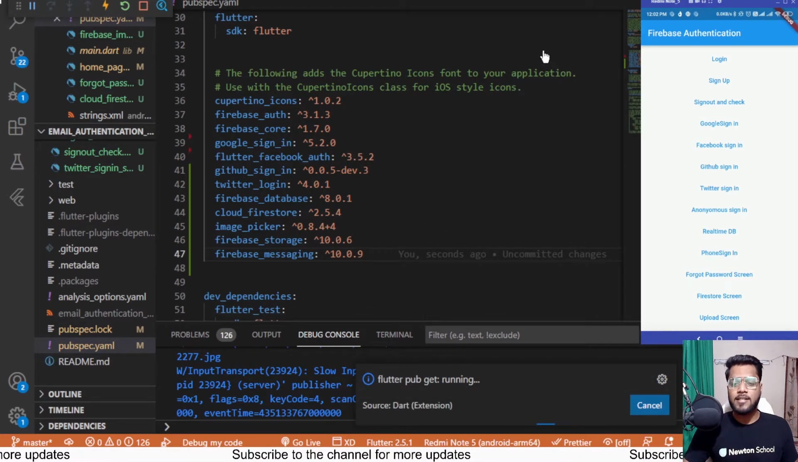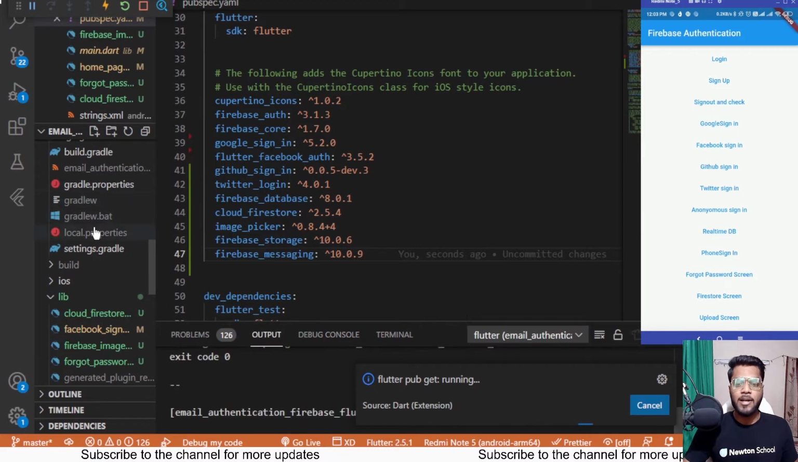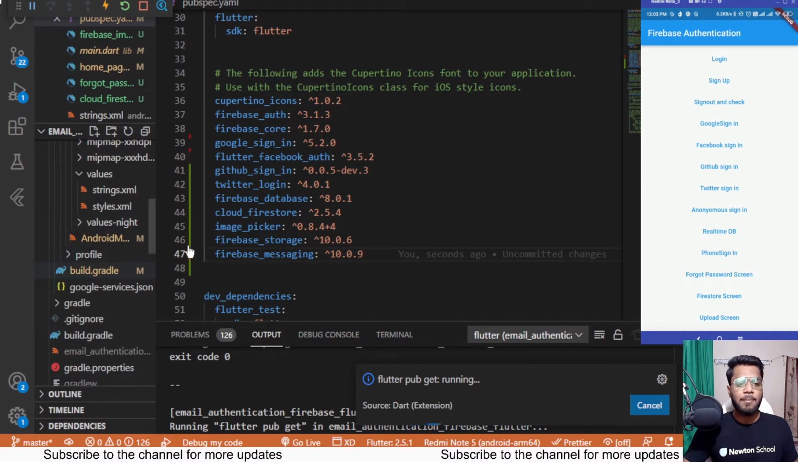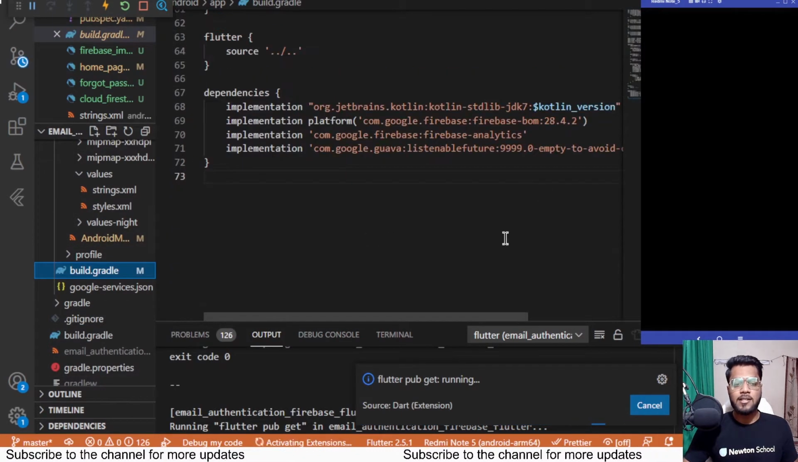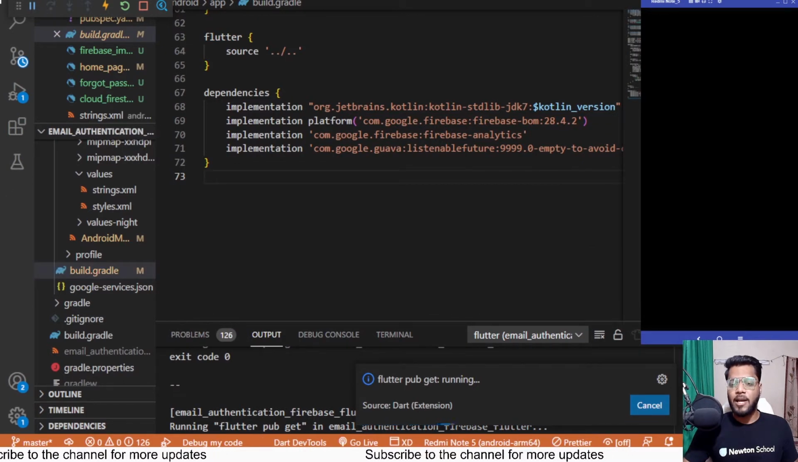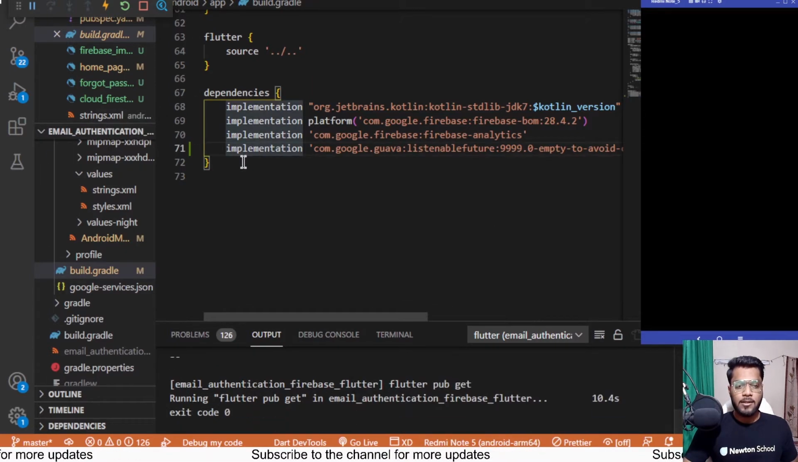Next I need to make some setup as well. The first thing which I need to add over here is inside this build.gradle file which is available inside our app level directory. Inside this I need to add the implementation of Firebase messaging as well. So I will be copying it and pasting it over here.